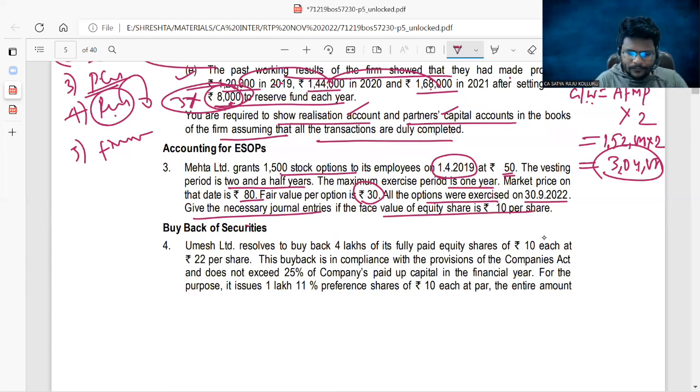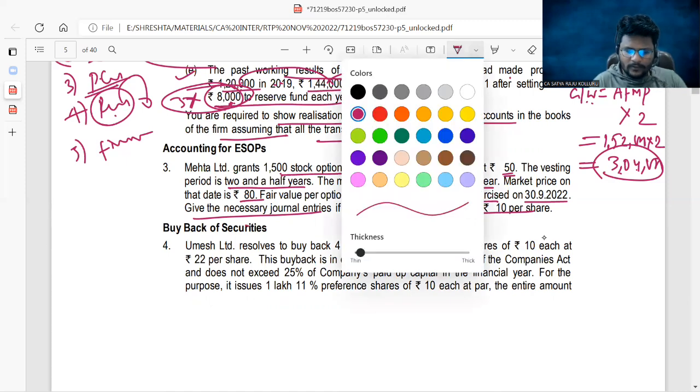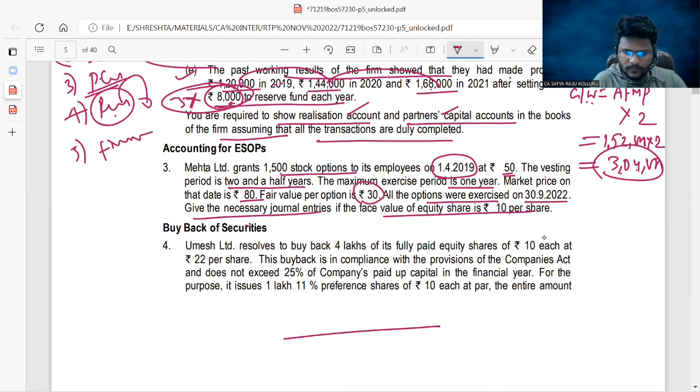Now, if you observe here, date of grant is 1/4/2019. Date of vesting is 2.5 years, means exactly it is 30th September 2021.